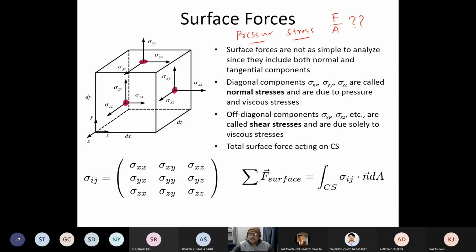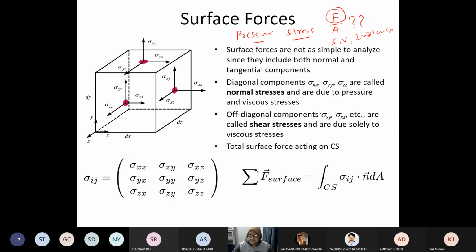First of all, force is a vector or a scalar or a tensor? Vector. Force is a vector. Area is a vector or a scalar or a tensor? Vector. Area is also a vector. So force by area is what? Whether it's a scalar, vector, or a second order tensor. Tensors.